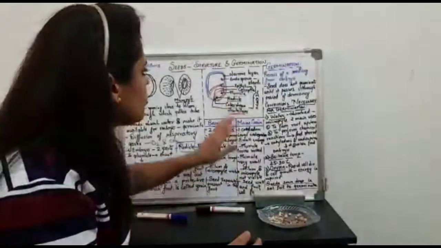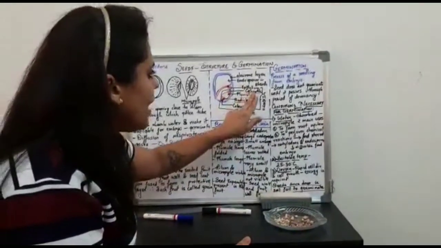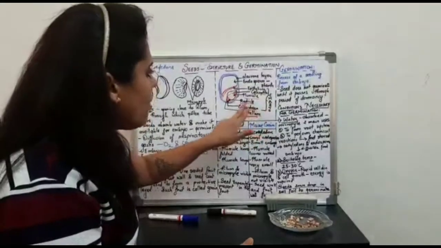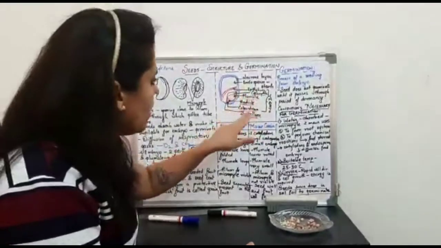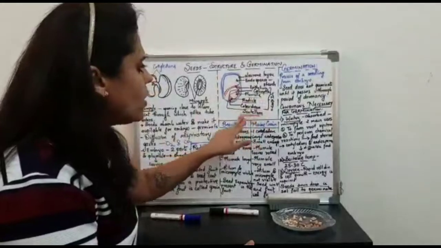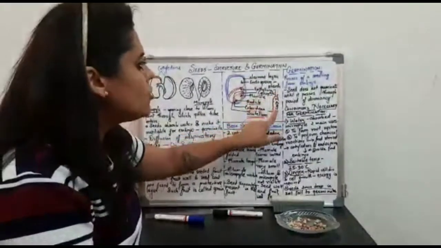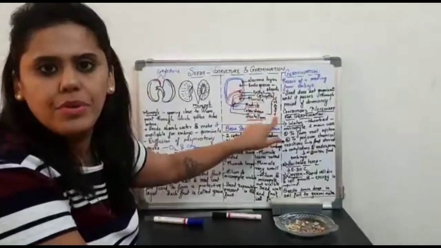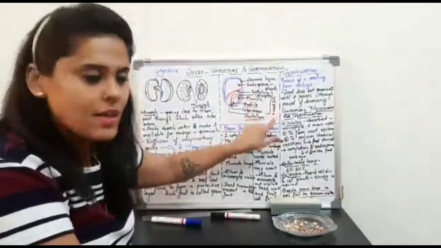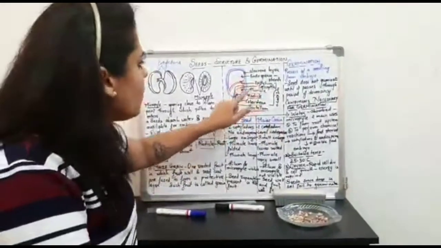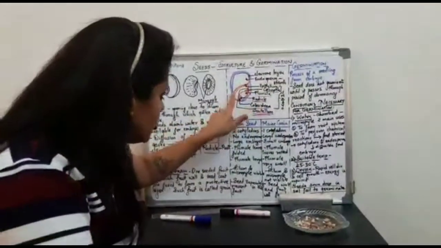Together, all these structures, the coleoptile covering the plumule, the coleorhiza covering the radicle, along with one cotyledon called the scutellum, form the structure of the embryo. Right? That is one half of the seed. Now, there is a separation.